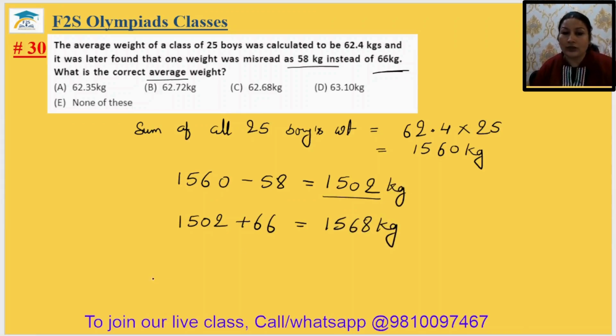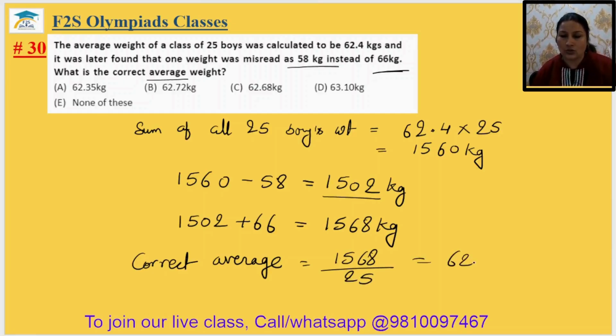ठीक है. Now the correct average, करेक्ट एवरेज क्या हो जाएगा आपका 1568 upon 25, that is your 62.72 kg. It is in option number B, 62.72 kg. तो 30 का आंसर हो जाएगा आपका ऑप्शन बी.